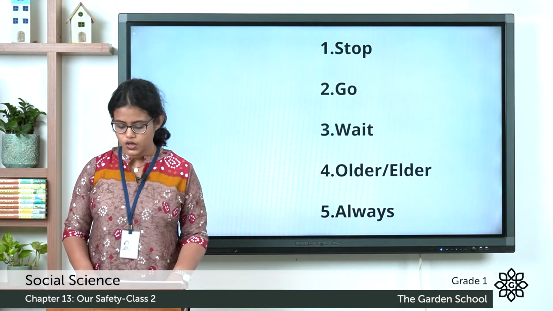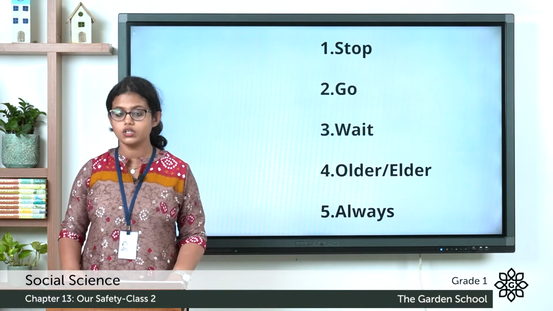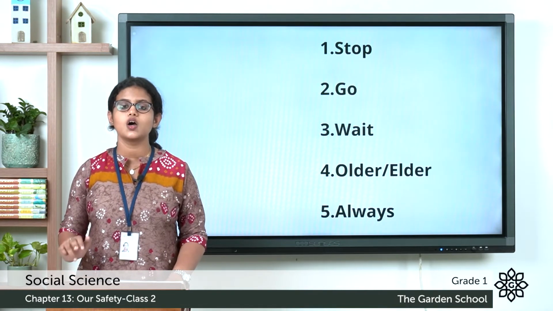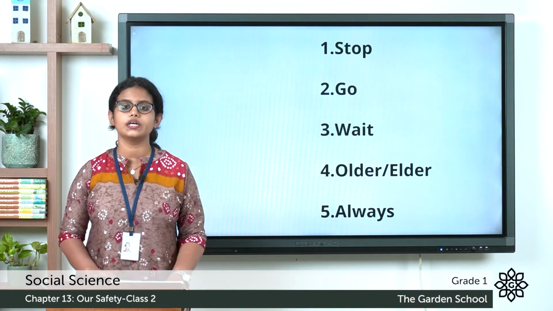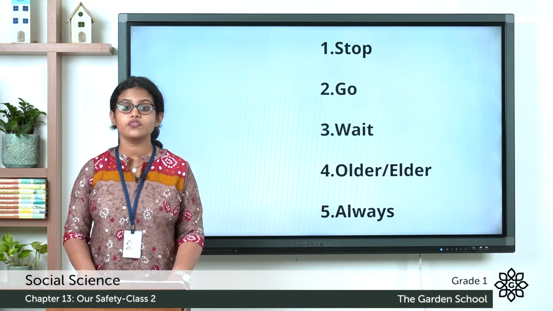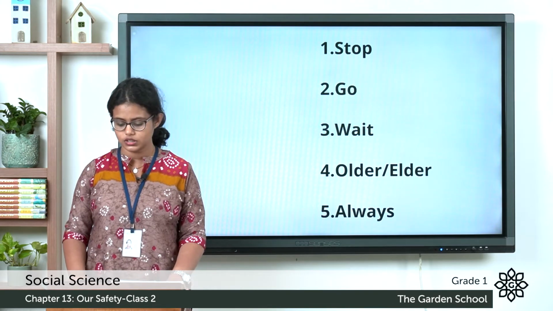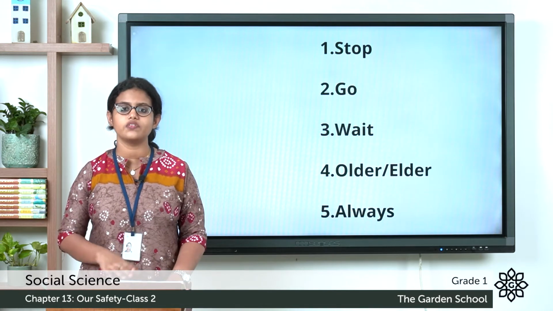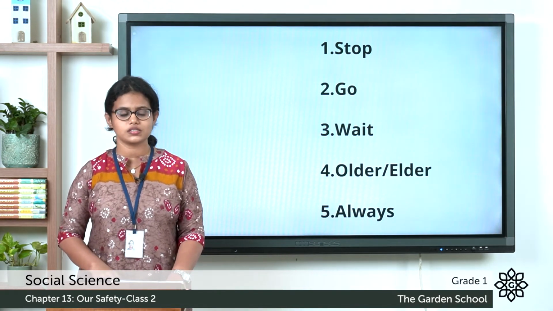Fourth one, we must cross the road with two options, older or younger person. So what is the answer? The answer is older person. So you should cross the road with an older person who is elder than you. Then see the fifth one. Safety rules must be followed, sometimes or always. So what is the answer? It is always. We should always follow safety rules.